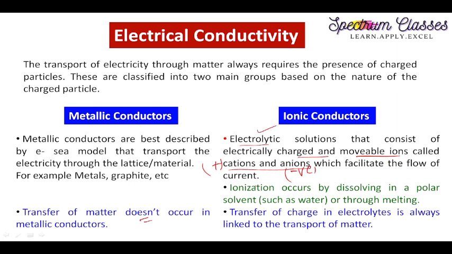These electrolytic conductors carry the current if they are ionized, and this ionization occurs when we dissolve these electrolytes in polar solvents such as water or alcohol, or if they dissociate into their positive and negative ions on melting. So these are the conditions for these electrolytes to conduct electricity, by their dissociation into plus and minus charges. In this case, transfer of charge in an electrolyte is always linked to the transport of matter. So here transport of matter occurs, but in the metallic case no transfer of matter occurs.